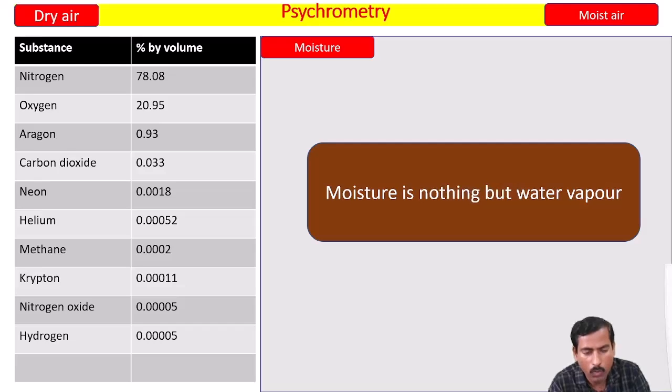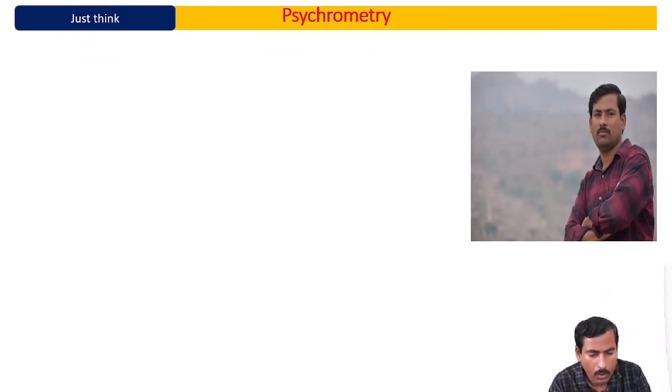Moisture is nothing but water vapor. Another name for water vapor is moisture. Okay. Now after learning the three definitions, please try to understand. Remember the three definitions. The first definition is the dry air.